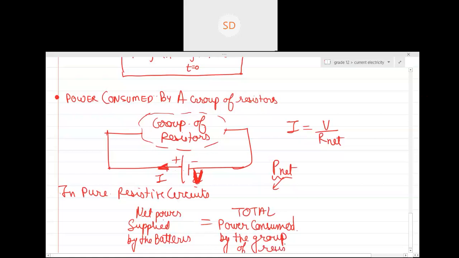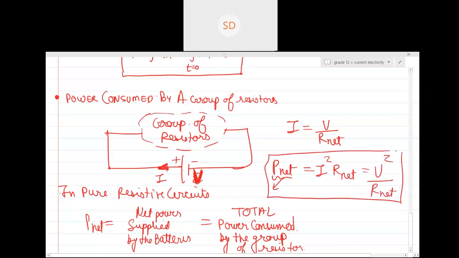We'll do this with the help of a small example. And how do you find this? P net is equal to I square into R net, or basically V square by R net. Is this clear, guys?